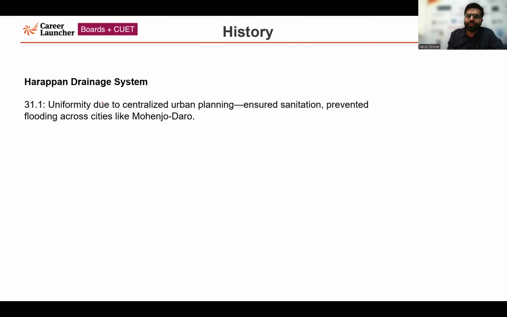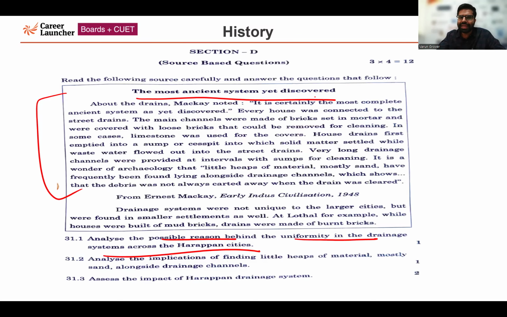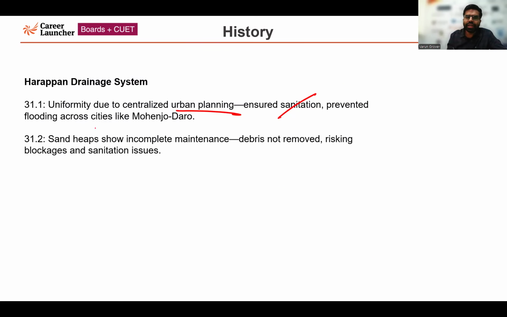The possible reason was there was uniformity due to the centralized urban planning which was there. It ensured sanitation, and it prevented flooding across cities like Mohenjo-daro and other cities also. Second question related to this passage: analyze the implication of finding little heaps of material, mostly sand, alongside drainage channels. So this is related to sand heaps showing incomplete maintenance. Debris was not being removed. It risked blockages, and sanitation issues were there.